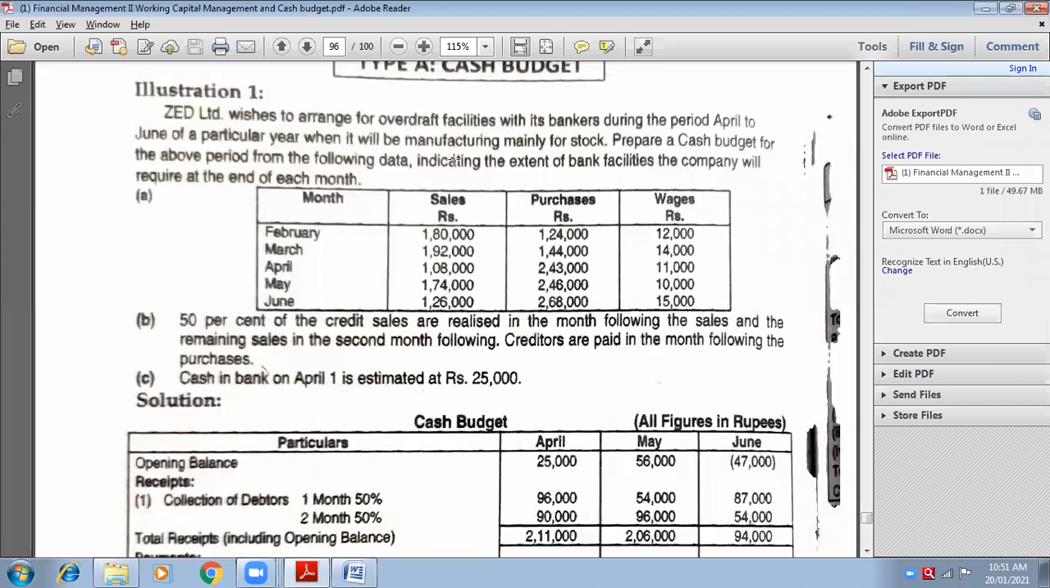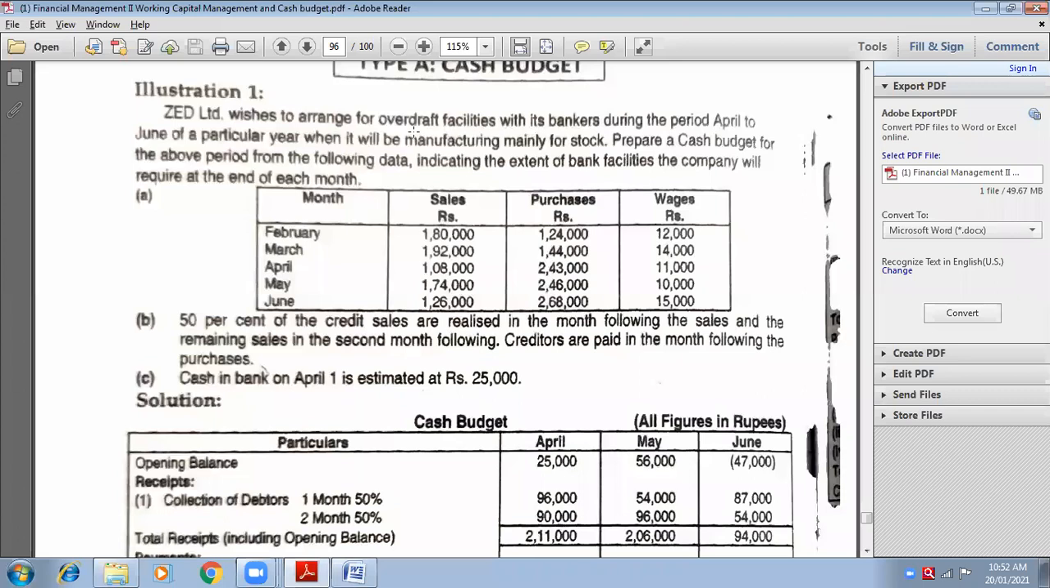Read out the first line. Z Limited wishes to arrange for the overdraft facility. Overdraft means short-term loan for a businessman. Overdraft facility is only and only available for business people. Do you know this? So overdraft can be taken from the bank. It is as good as a short-term loan.